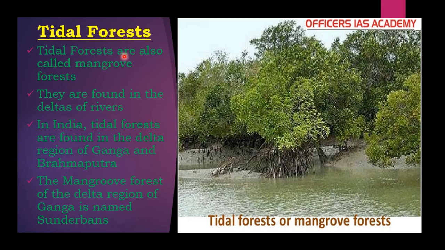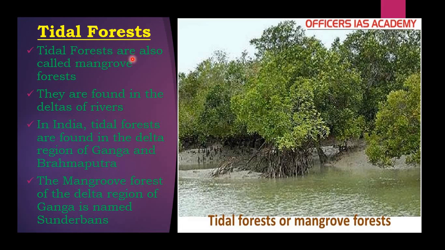Tidal forests are also called mangrove forest. They are found in the deltas of rivers. In India, tidal forests are found in the delta region of Ganga and Brahmaputra. The mangrove forest of the delta region of Ganga is named Sundarbans.